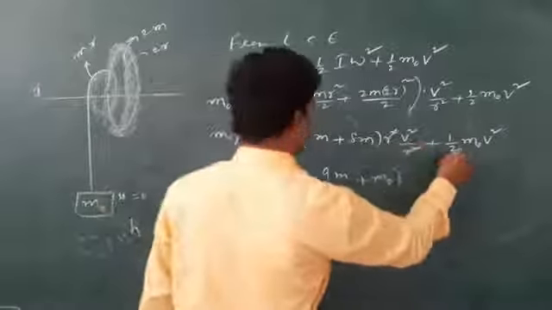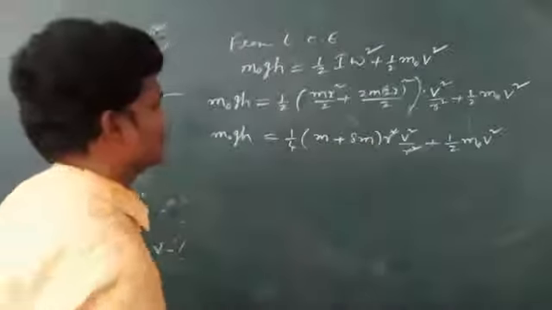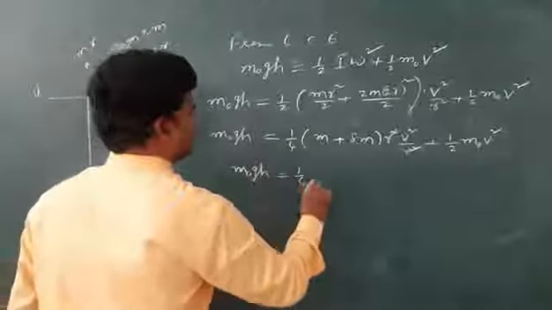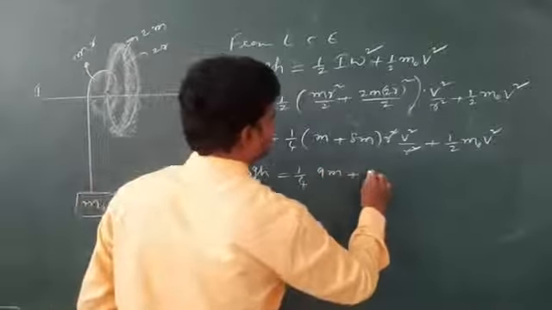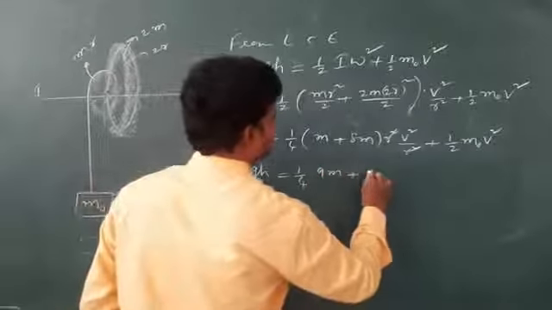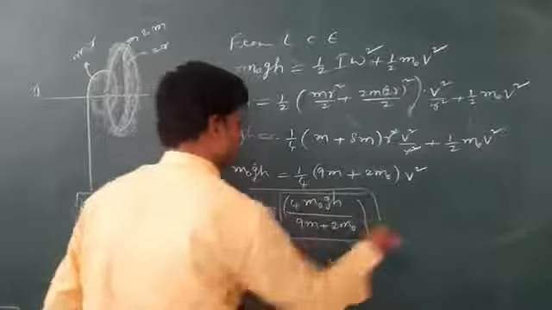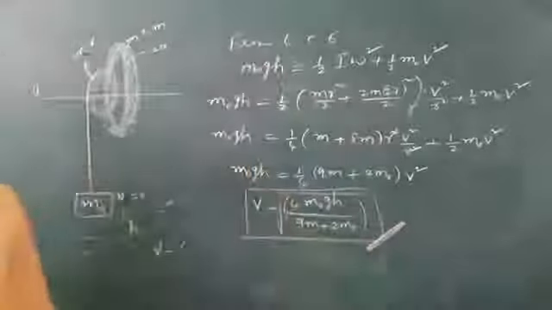So m0 g h equals 1 by 4 of 9m plus 2 m0 times v square. So v is equal to the root of 4 m0 g h divided by 9m plus 2 m0.